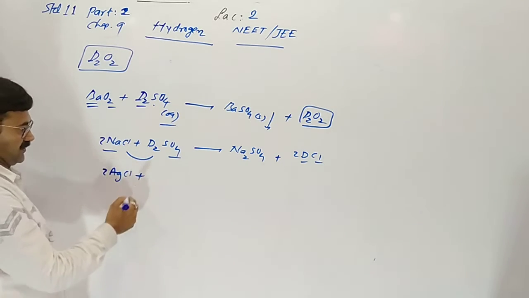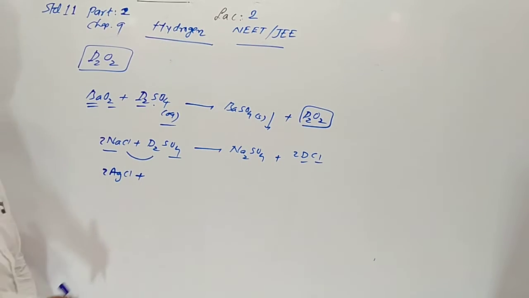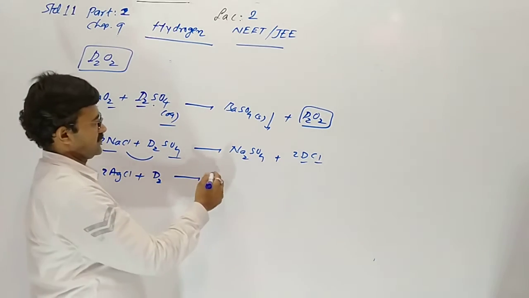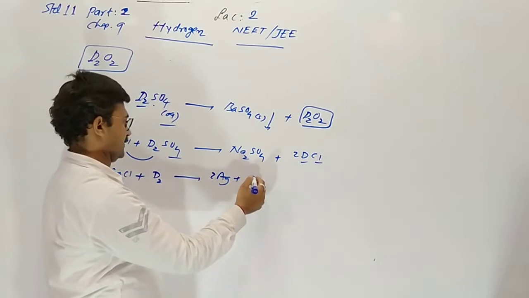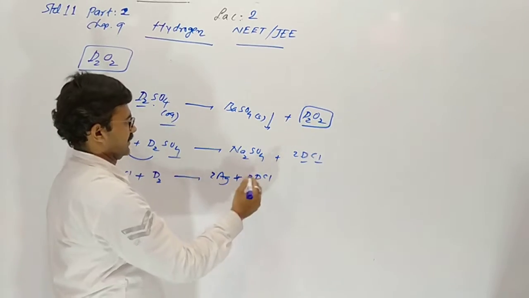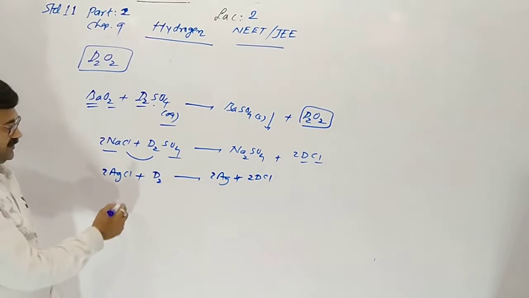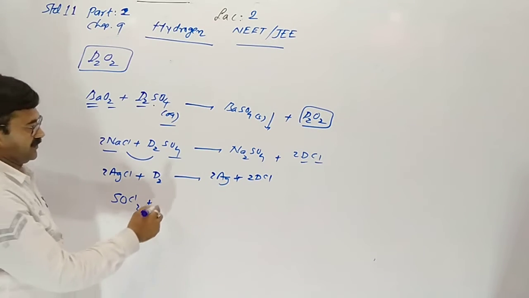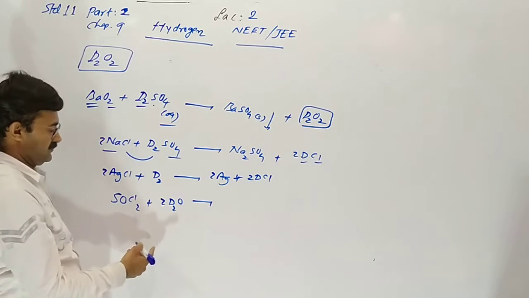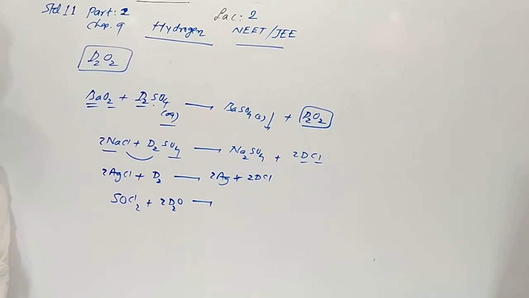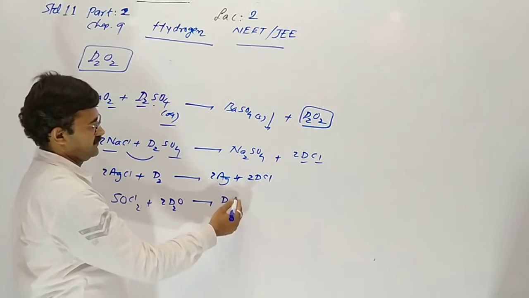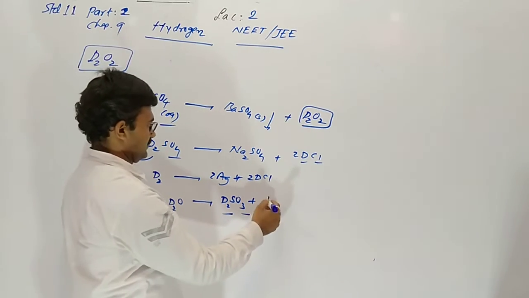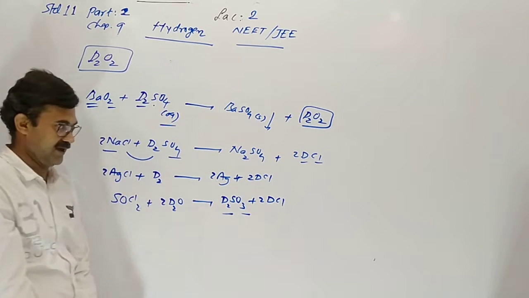Now silver chloride reacts with dideuterium, not dihydrogen, releasing silver and giving deuterium chloride. Now SOCl2 also reacts with heavy water D2O, so it gives D2SO3 and DCl, deuterium chloride.